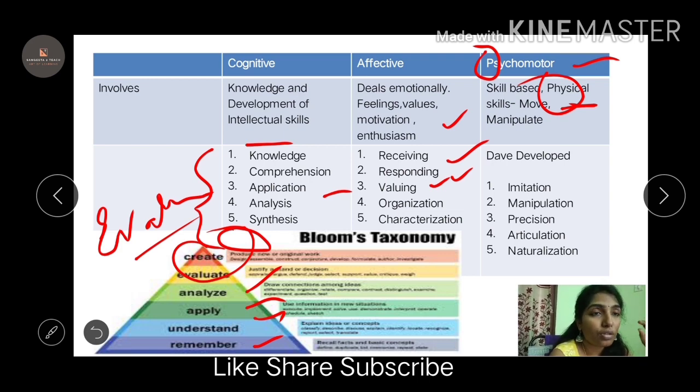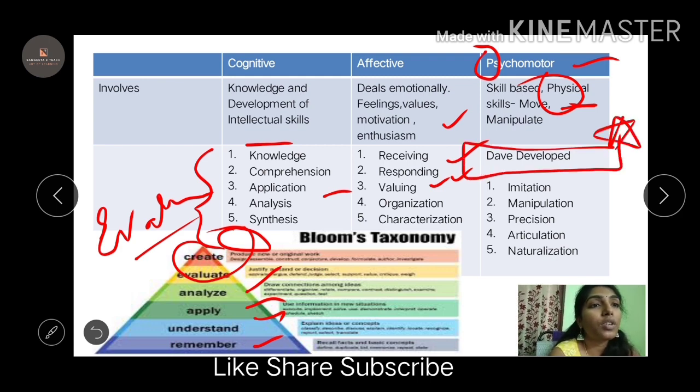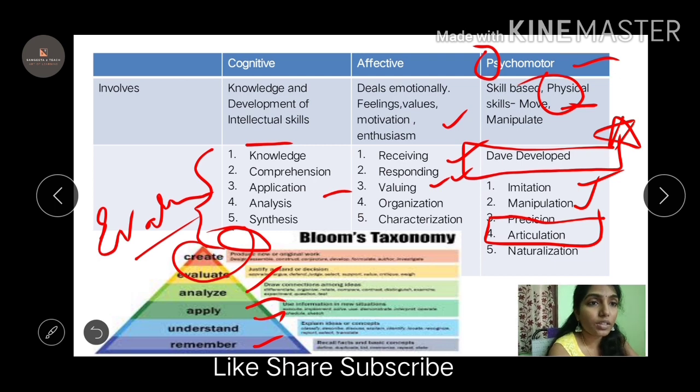Coming to the psychomotor, this was developed by Dave. This is important, remember this. This was developed by Dave. How do you learn? In this, you learn by imitation. You copy from others. Manipulation, you try to manipulate things. Precision is being accurate. Articulation is doing one or two things, multiple things at a time, whereas naturalization is doing the multiple things but with ease. Like, when you practice things, it becomes easier, right? So it is about easing the things.